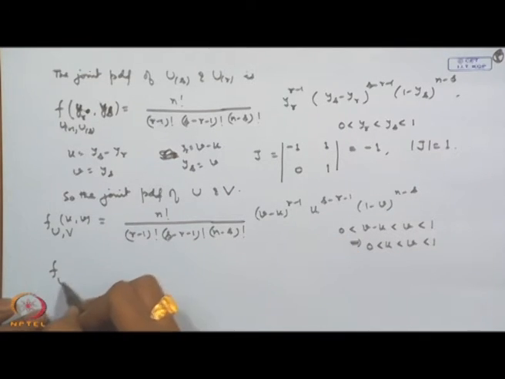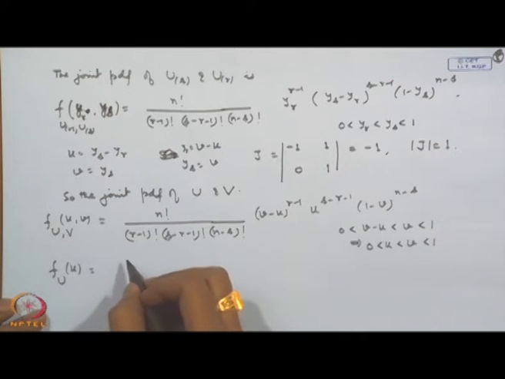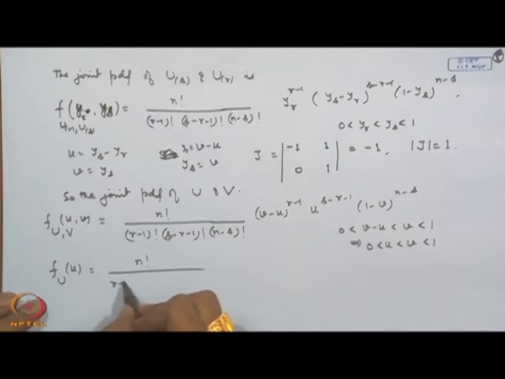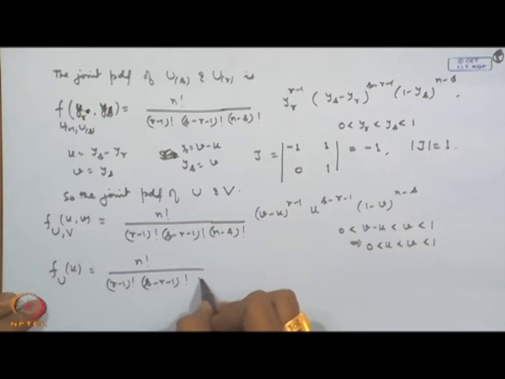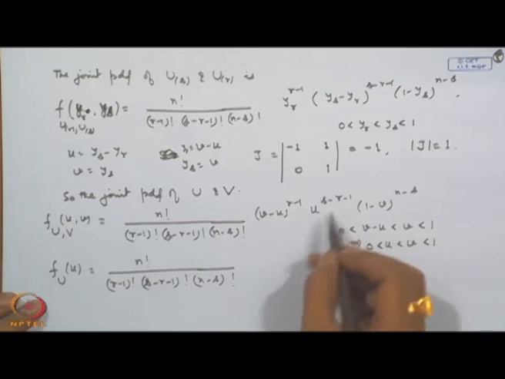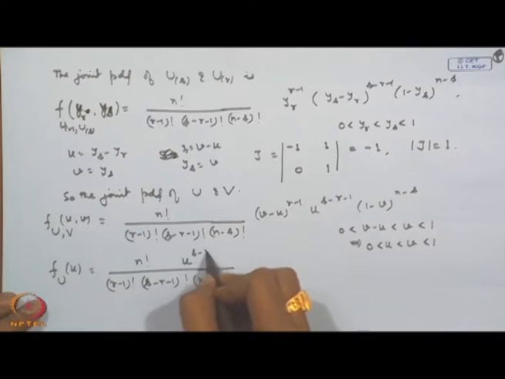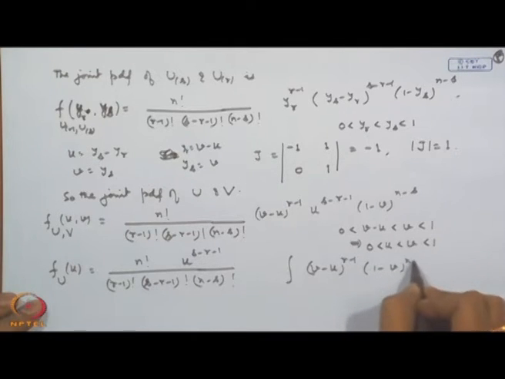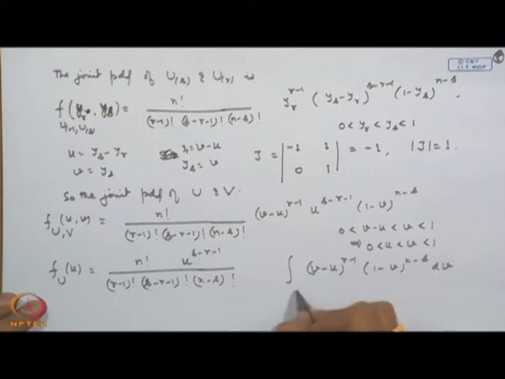So, we ultimately need the distribution of u, that is y_s minus y_r. That becomes n factorial divided by (r minus 1) factorial, (s minus r minus 1) factorial, (n minus s) factorial. When we integrate with respect to u, this term I can keep outside: u to the power s minus r minus 1, times the integral of (v minus u) to the power r minus 1, (1 minus v) to the power n minus s, dv from u to 1.